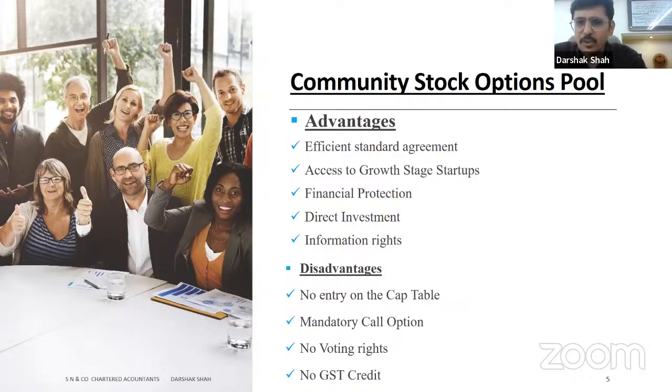So there is financial protection in terms of direct investment into startups. It's not through a VC, etc., but a direct investment which goes to startups. Then information rights: being an investor, you get to know all the information about the startup where you have invested.